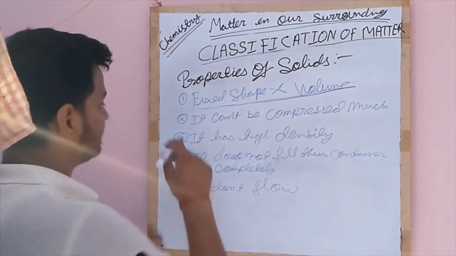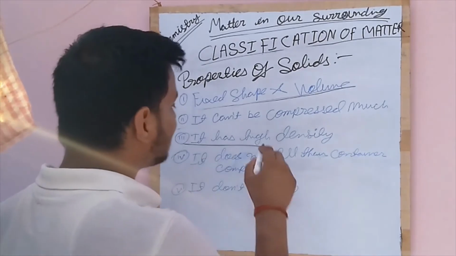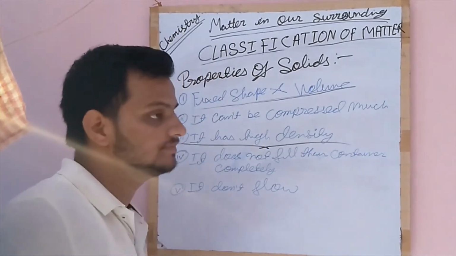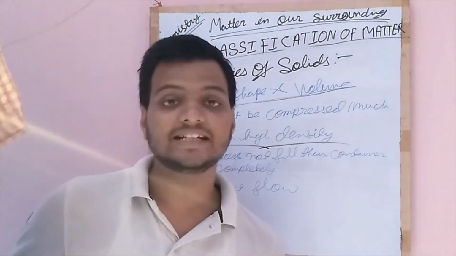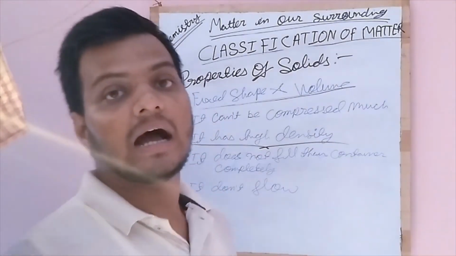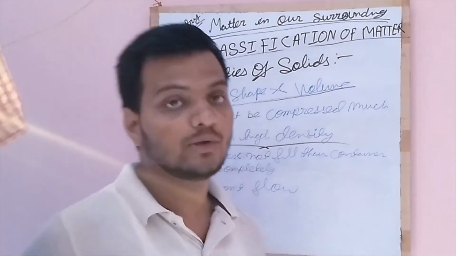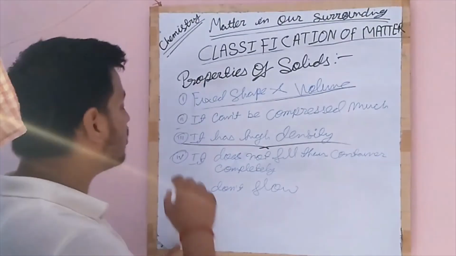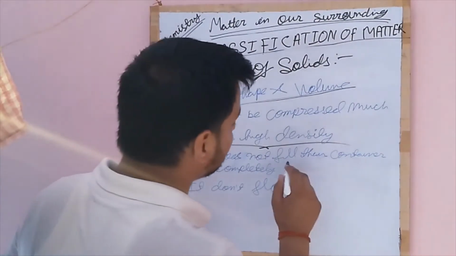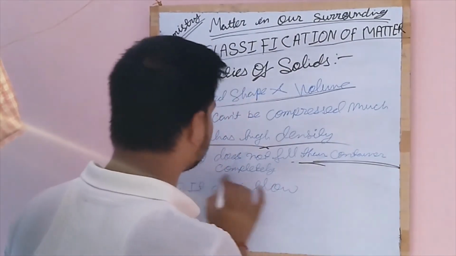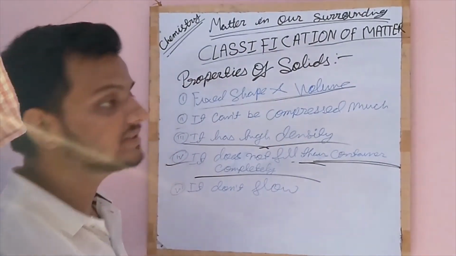And the third is, it has high density. Means the density of a solid is higher than the liquid and the gas. And the fourth is, it does not fill its container completely.